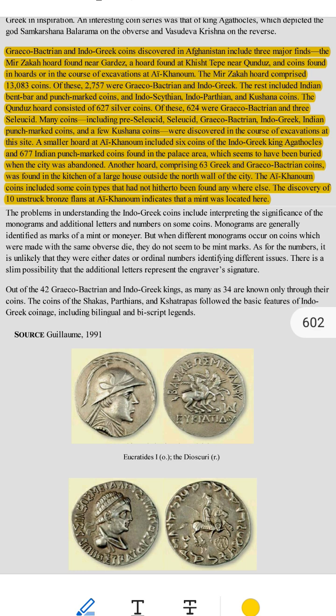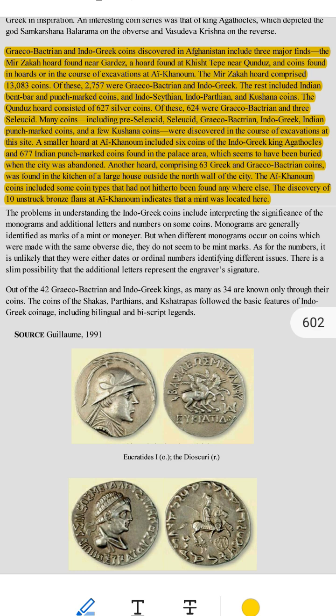2. Kish-Tepe near Kunduz. This was another hoard of coins, but smaller than Mirzaka. How many coins were found? A total of 627 silver coins. What types of coins were there? 1. Greco-Bactrian coins. Most of the coins, 624, were from Greek rulers in Bactria. 2. Seleucid coins. Only 3 coins were from the Seleucid Empire, another Greek empire in West Asia. What does this mean? The area near Kish-Tepe was mostly controlled by Greco-Bactrian rulers. Seleucid coins show there might have been some trade or contact with West Asia too.